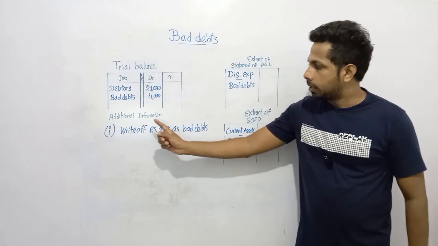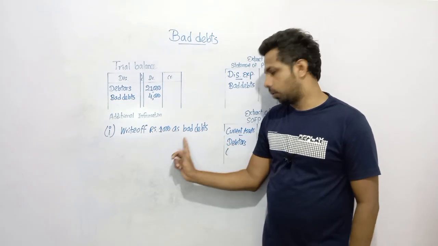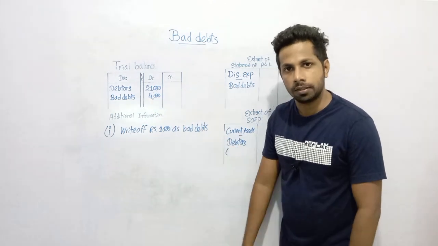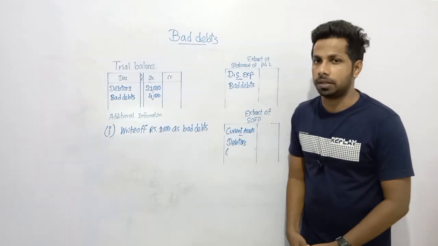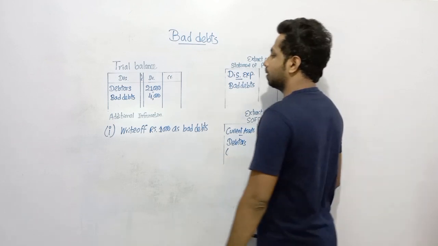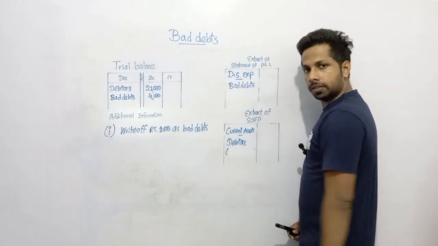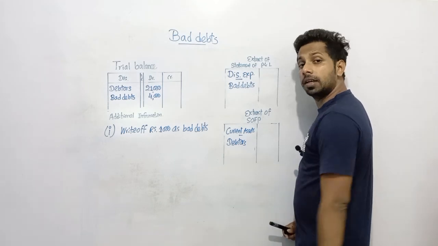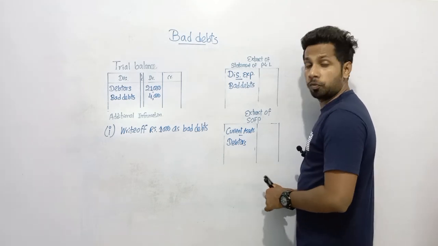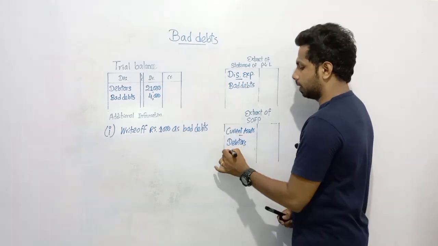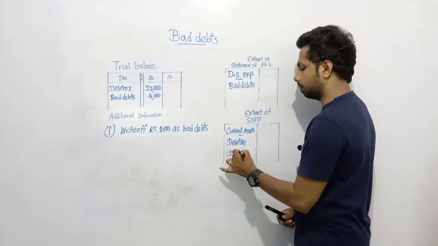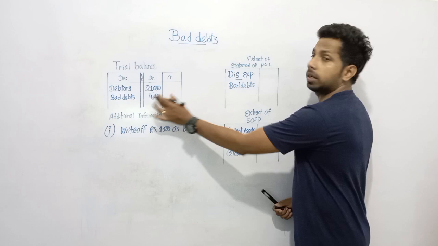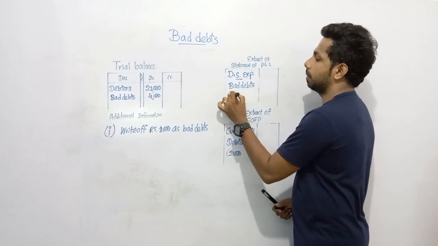Another 1000, my dear children, needs to be recognized as bad debts. Under additional information, this 1000 has not been deducted and not recognized as bad debts either. Then, dear children, you know bad debts we need to record as a distribution expense. I told you earlier. And debtors we need to present in the SOFP as current assets. Tell me the debtor value. Debtor value is 21,000. Now, dear children, you can see already 4000 as an expense in the bad debts.